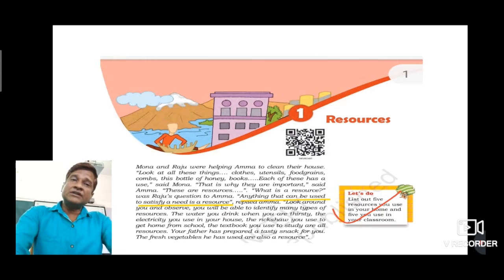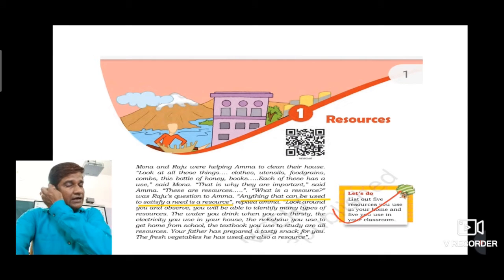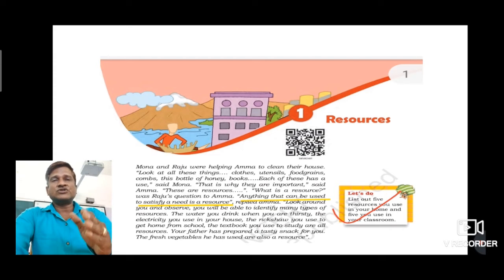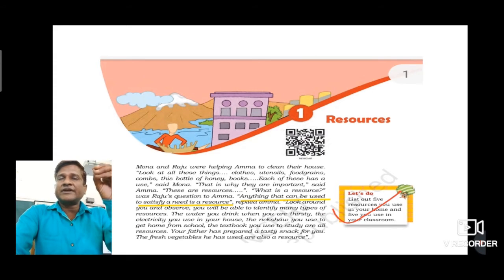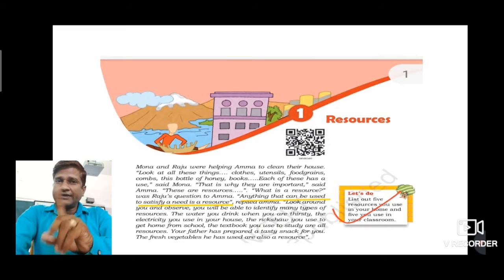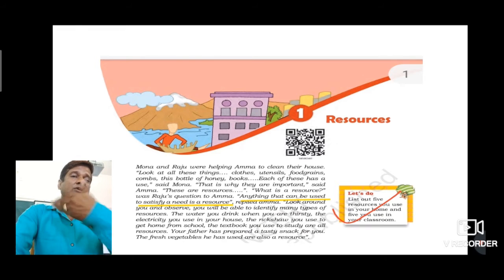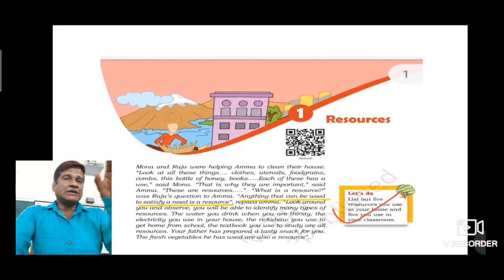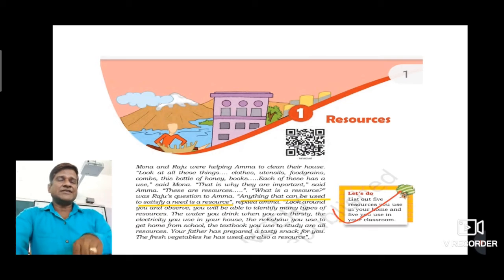Now two other important factors which can make or change a substance or object into a resource, and these are time, okay, and the second important thing, technology. So in conclusion, we can say we have four important factors. First is utility, second is value, third is time, and last is technology.